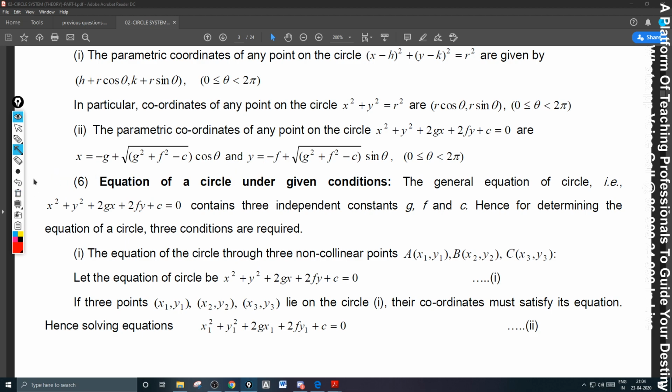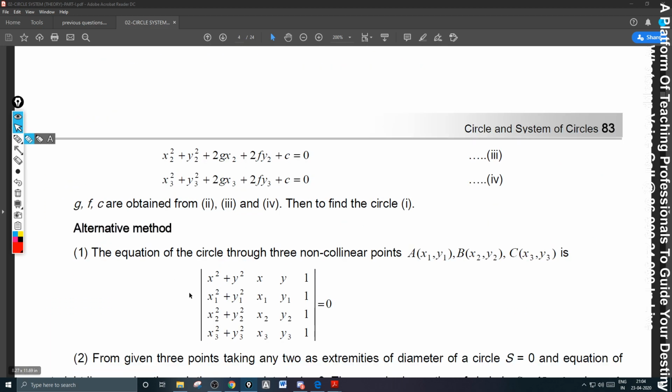Here he gave another form also to write the equation of the circle. If 3 points are given, he gave you a determinant form which is 4 by 4. To write the equation of the circle, this point is x1 y1, this is x2 y2, this is x3 y3, but before that you have to write x1 square plus y1 square, x2 square plus y2 square, x3 square plus y3 square.